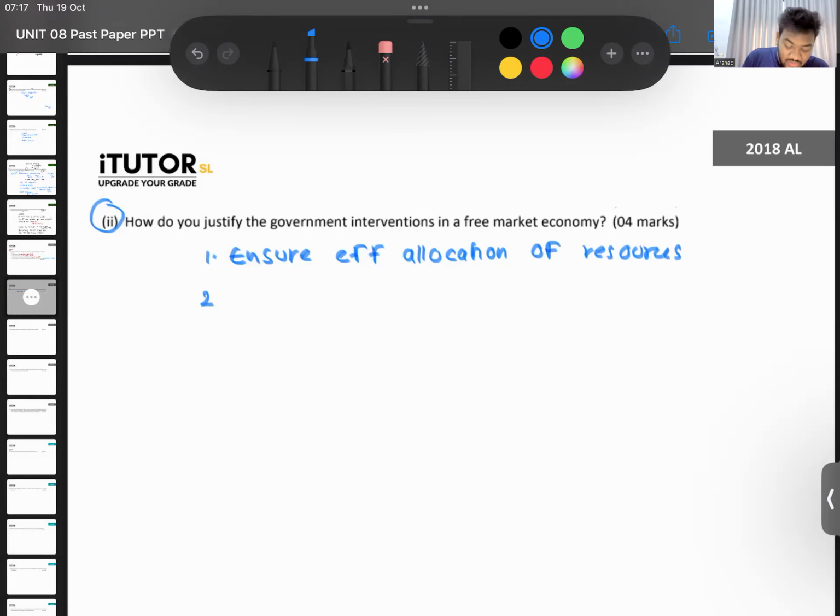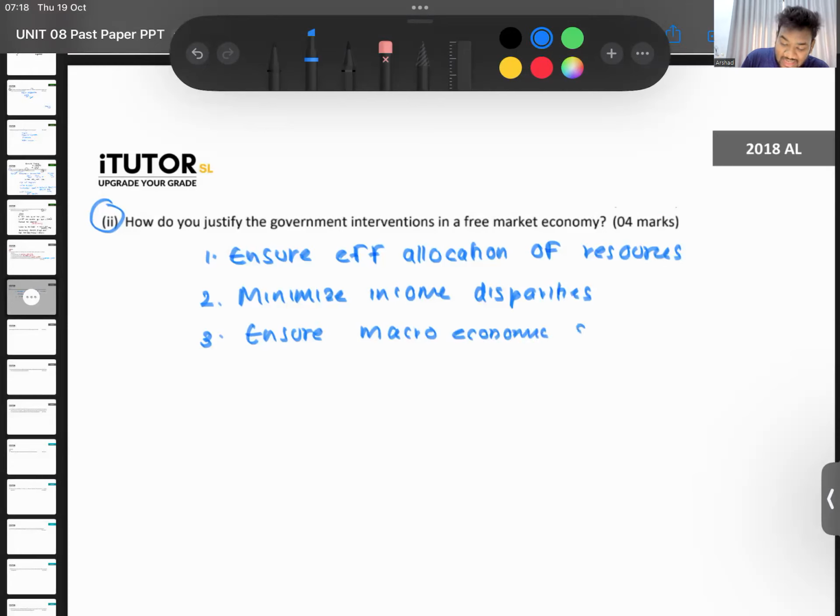Then also, to minimize income disparities. That's another reason why you should have the government intervene. Then to ensure macroeconomic stability. So see, these are the three main reasons for market failure, no? Inefficiency in resource allocation, income disparities, and macroeconomic instability. So to correct those, government has to come.